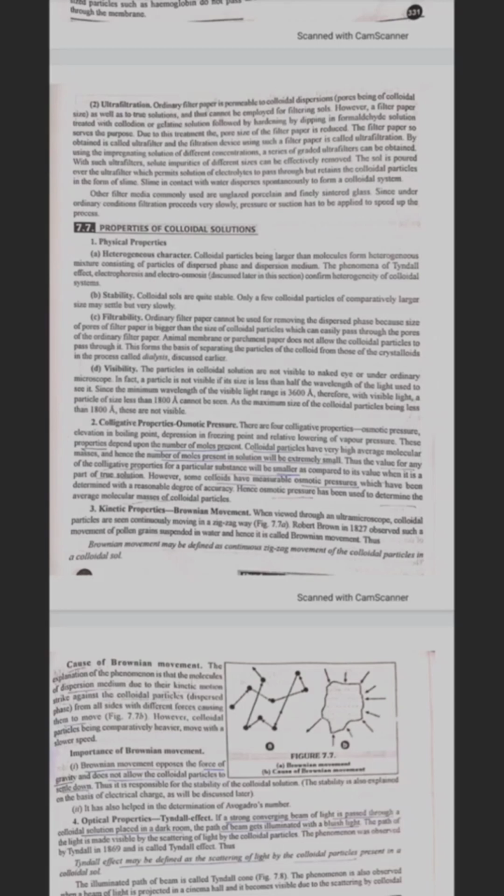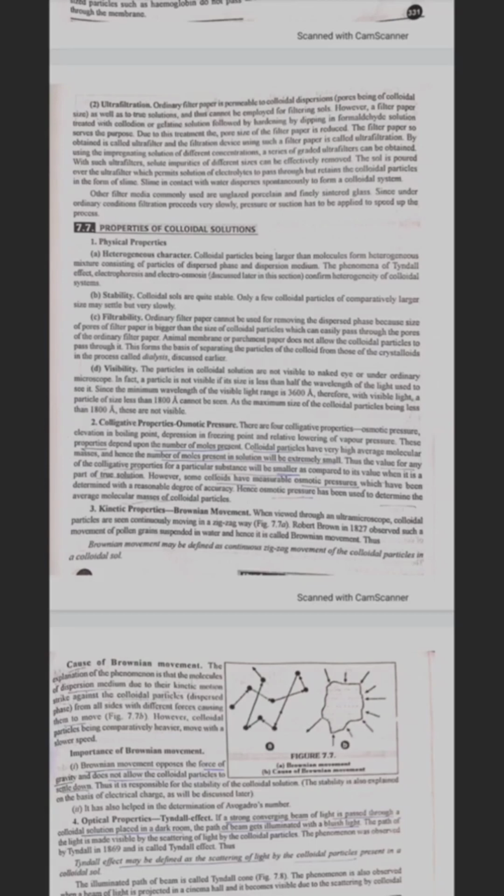With such an ultrafilter, solute impurities of different sizes can be effectively removed. The sol is poured over the filter paper, the ultrafilter, which permits the solution of electrolyte to pass through but retains the colloidal particles in the form of slime. Slime in contact with water disperses spontaneously to form a colloidal system.